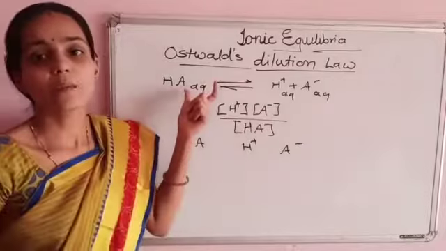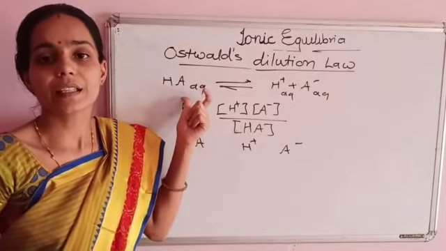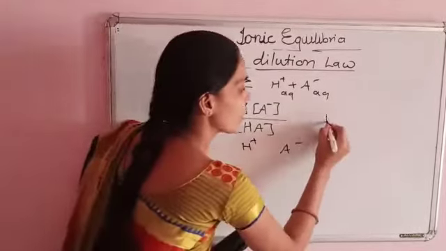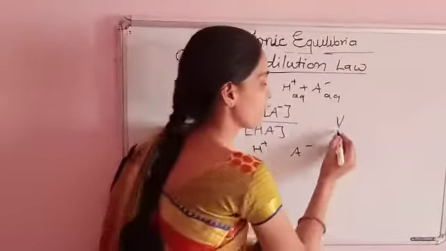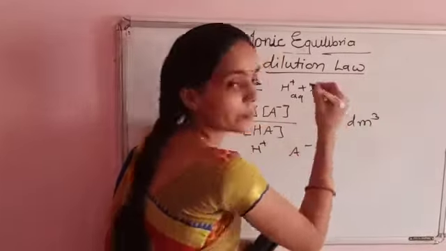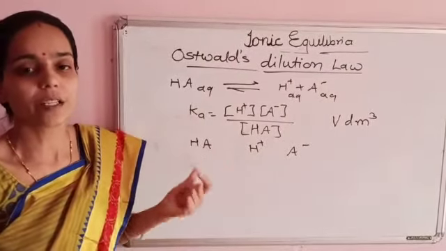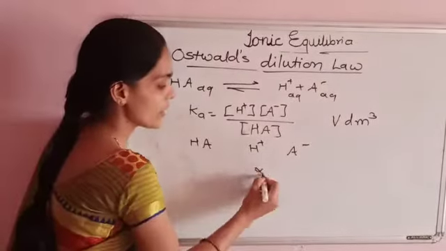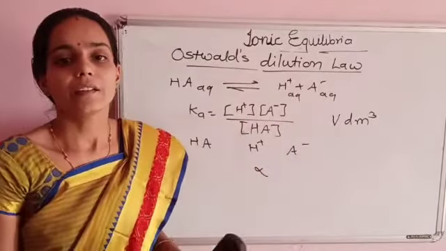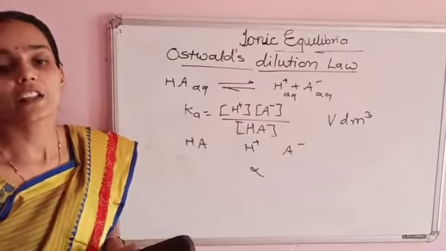Suppose 1 mole of this acid HA is initially present in V decimeter cube of the solution. At equilibrium, the fraction dissociated will be alpha, where alpha is the degree of dissociation.